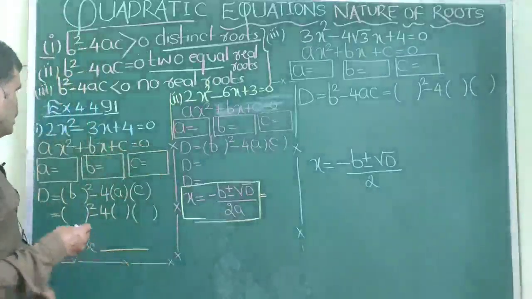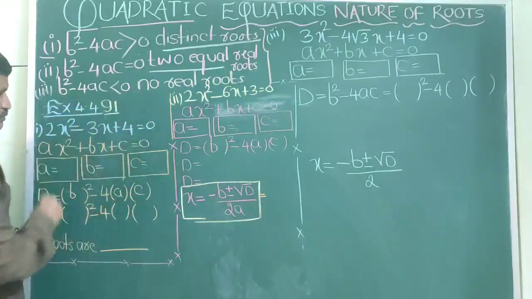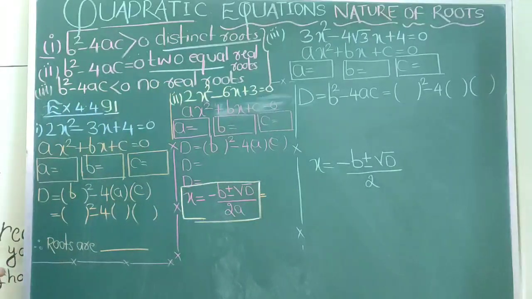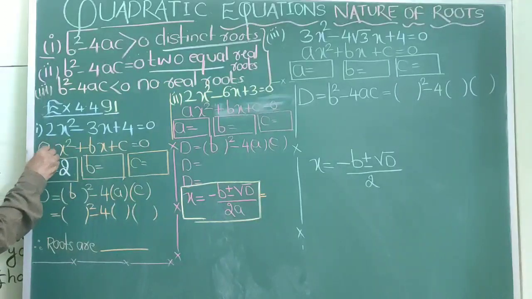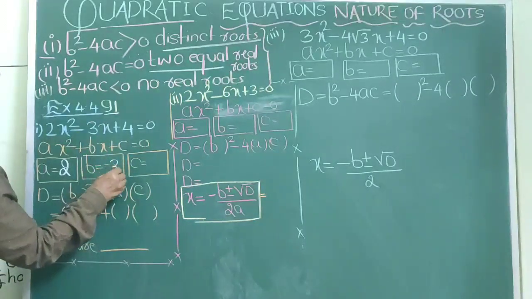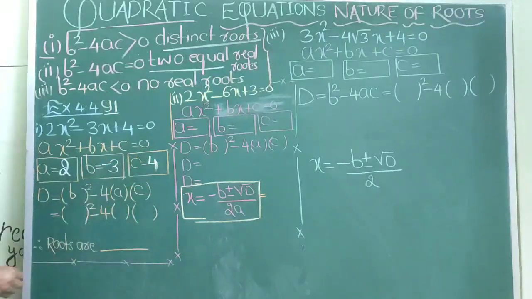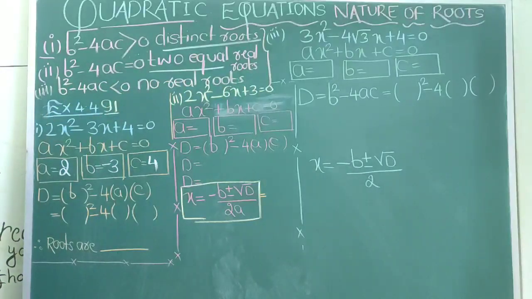Now for example, if I have to solve 2x square minus 3x plus 4 equal to 0, and if I have to say what is the nature of its root, then the systematic procedure is to write down the values: a is equal to 2 here, b is equal to minus 3, and c is equal to 4. So what I have done is, I have taken a quadratic equation and from it I have taken the values of a, b and c.